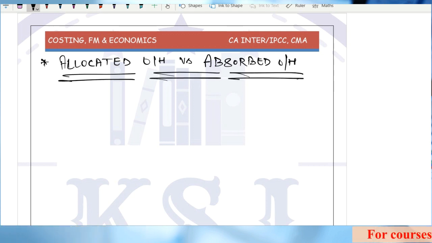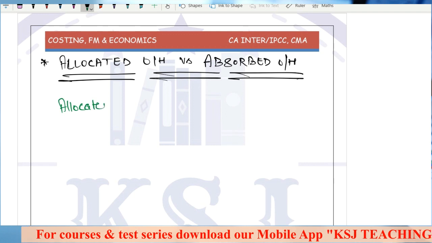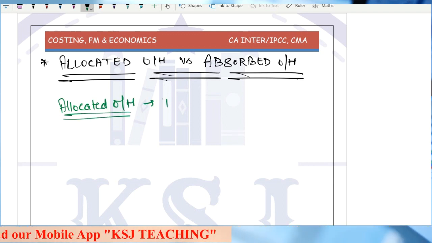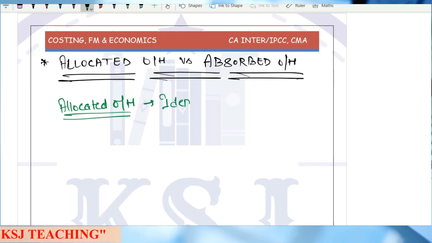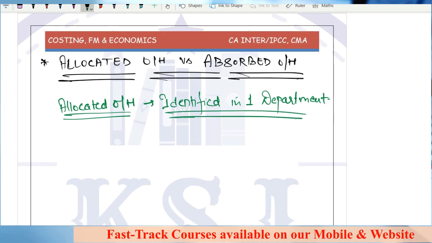Right, sir. Let's see first what are the allocated overheads. What is meant by allocated overheads? Any overheads which can be identified in one department are known as allocated overheads.